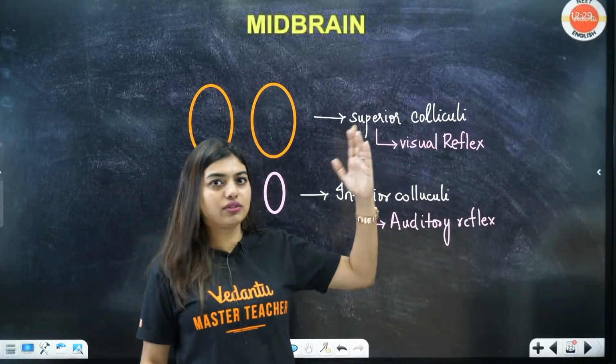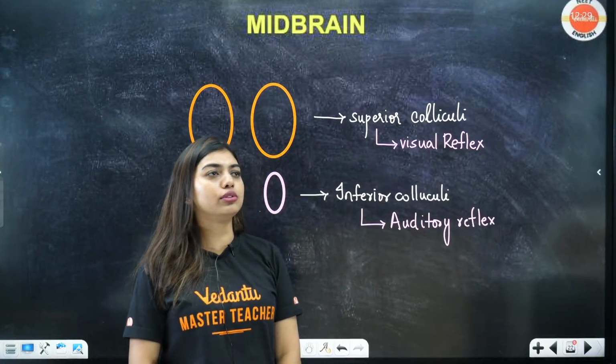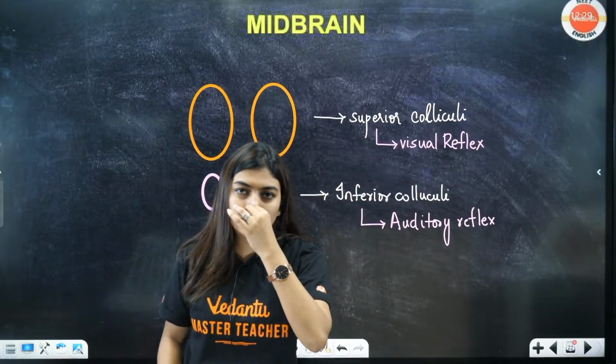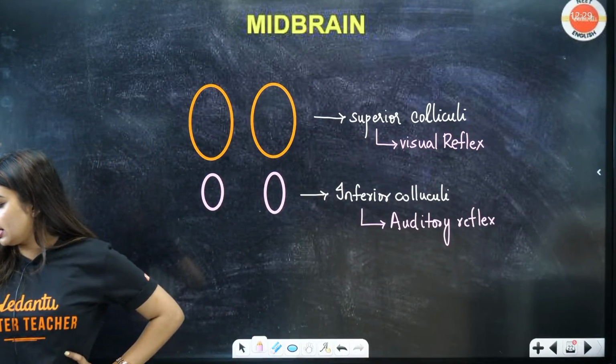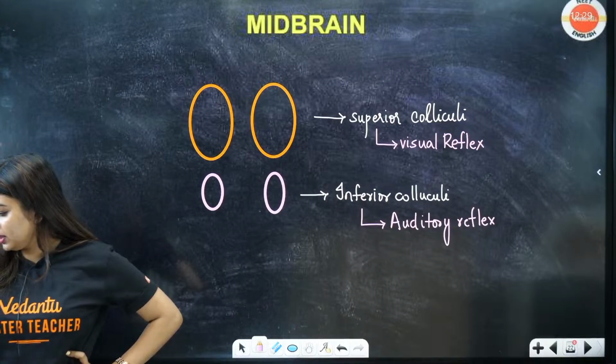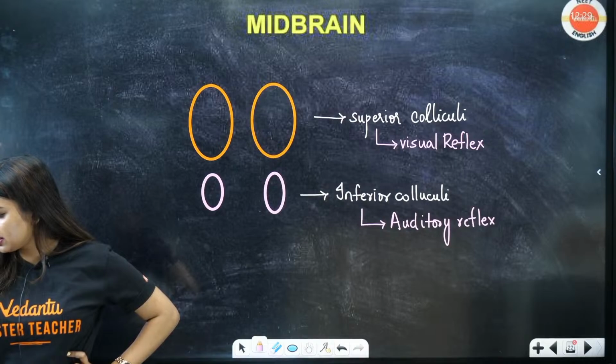Got it? Now, when you're sitting in the car, you know the moon is not moving. Because your car is moving, you're also looking at the moon like this, no? That is your vision reflex and this is your auditory reflex. Done, clear? Any doubts? There shouldn't be any doubts, okay? That's all.